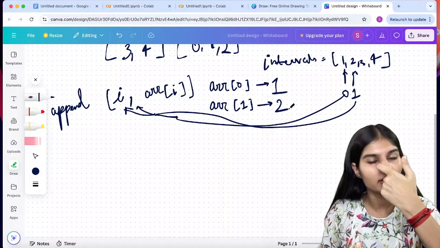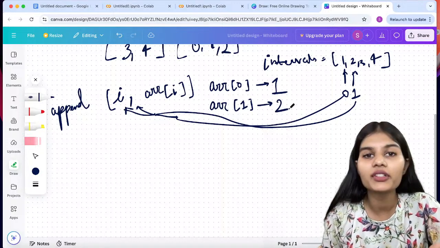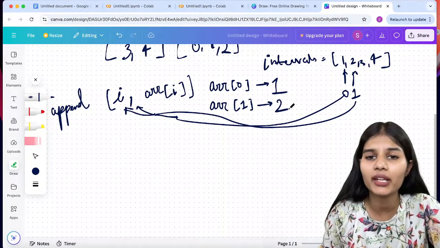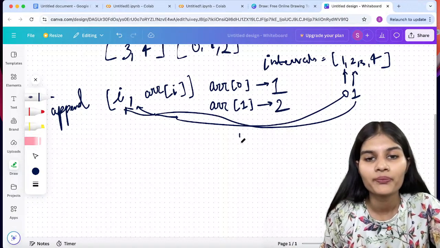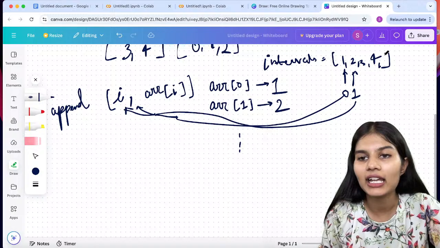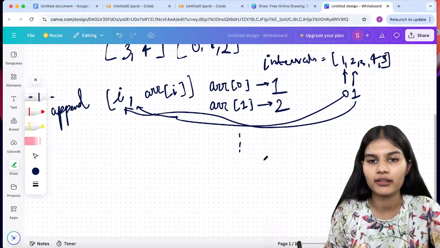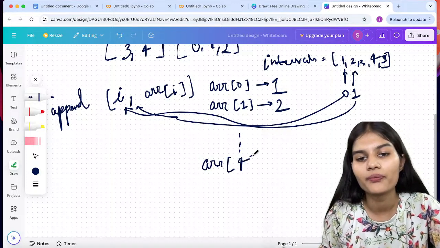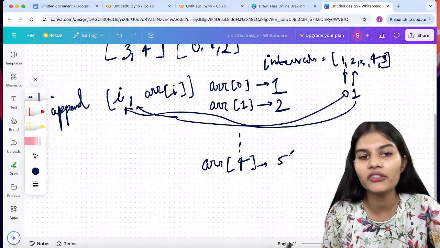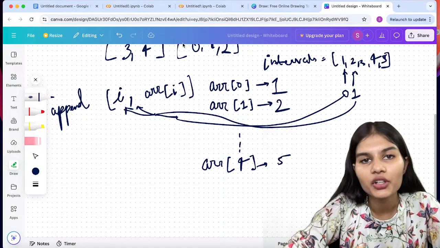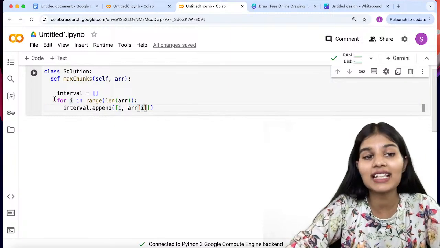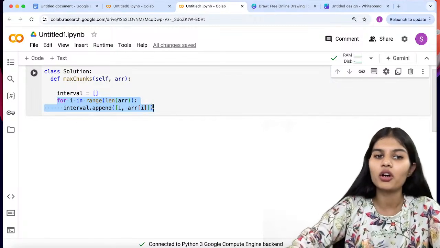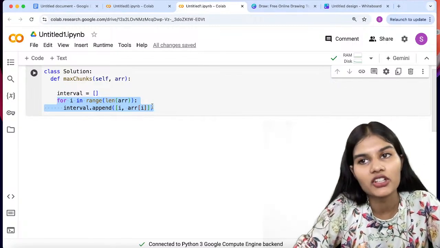So similarly, this process will be followed for all of the numbers which I have in my array. So moving up to here, let's say I am having 5 at the end, right? So this will go till ARR of 0, 1, 2, 3, 4, and that value will be 5. Fine. So that is how this particular line is functioning. This is what it will give me as the result also. Fine. So with the for loop, it is exceeding each and every single position and helping me to get the values over here.